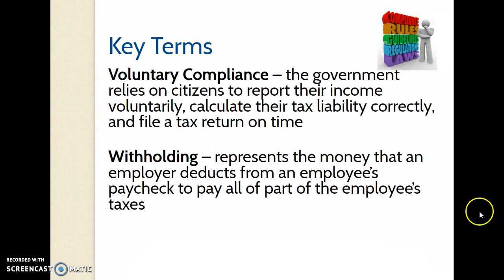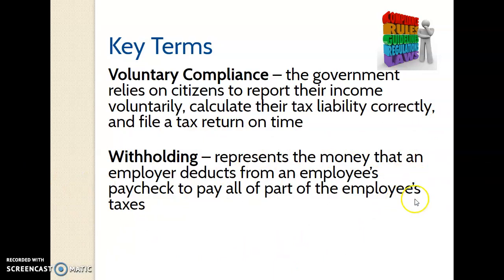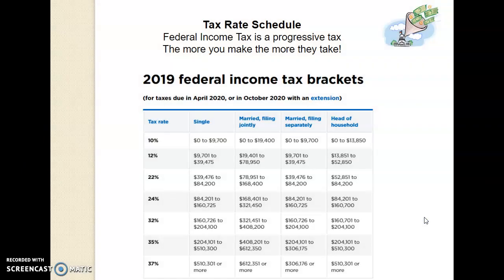All right, we're getting there, guys. Hang in there. Voluntary compliance. That means the government relies on all of its citizens to report their income on their own. You know that your income tax returns are due by April 15th. They are hoping that you all will do it. Withholding, again, is any money that has been withheld from your paycheck and will pay your taxes and other obligations. We're going to work through an activity with withholding here shortly.